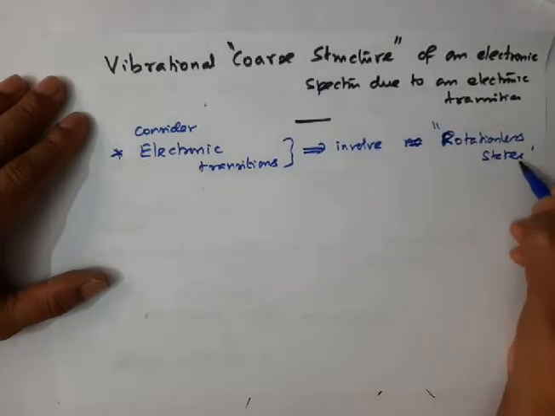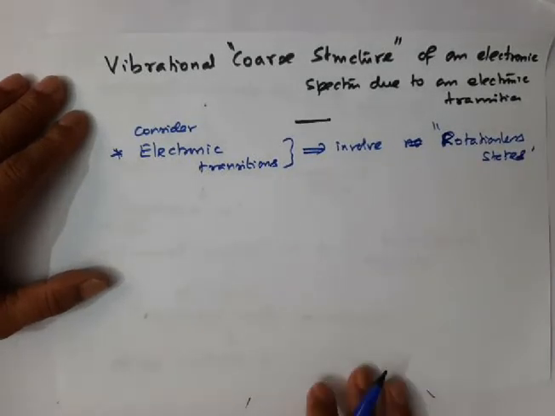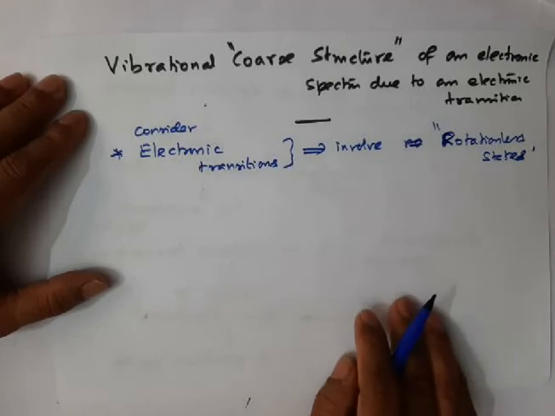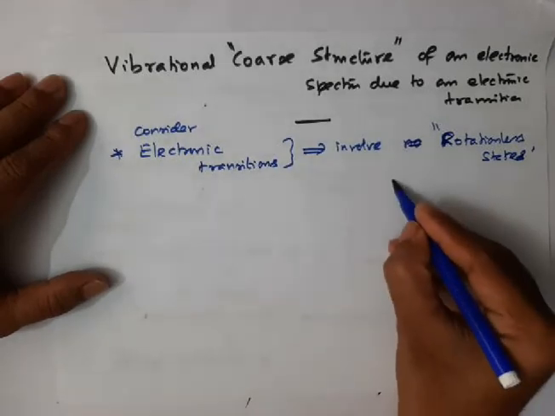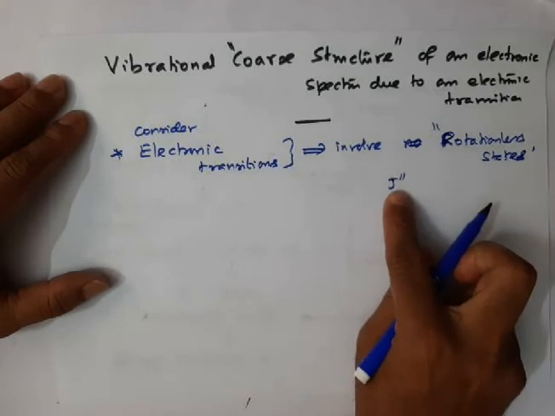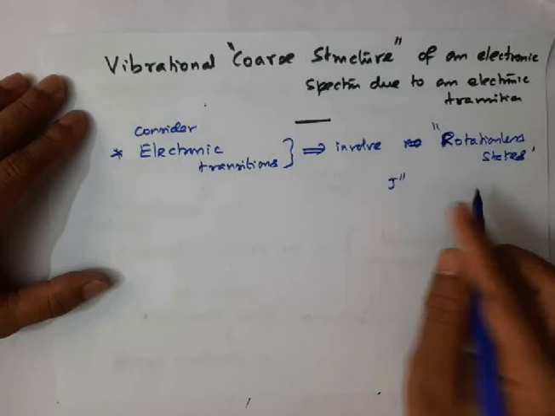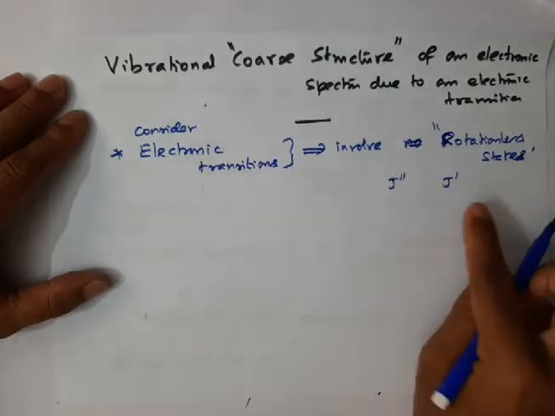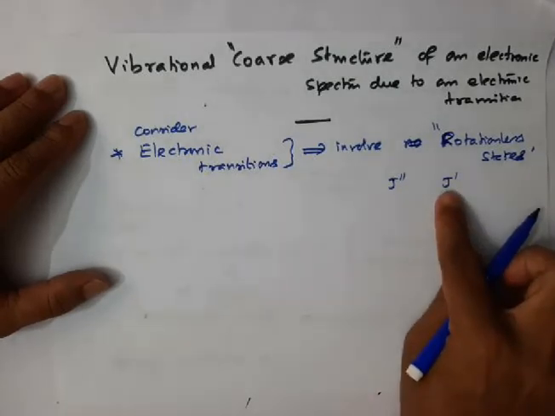Very important. I am using a term, rotationless states. What does it mean by rotationless states? It means the rotational levels associated with the ground vibrational level of the ground electronic state, and the rotational levels associated with the excited vibrational state of the excited electronic state.